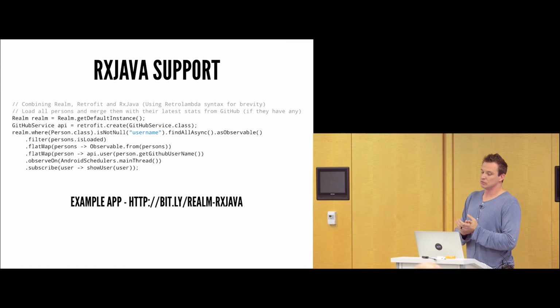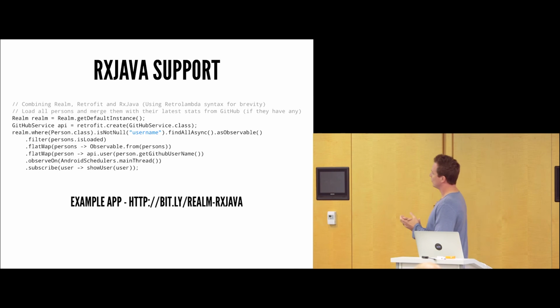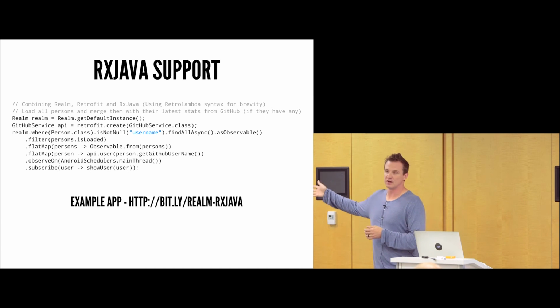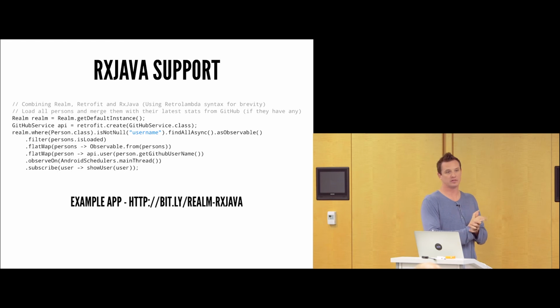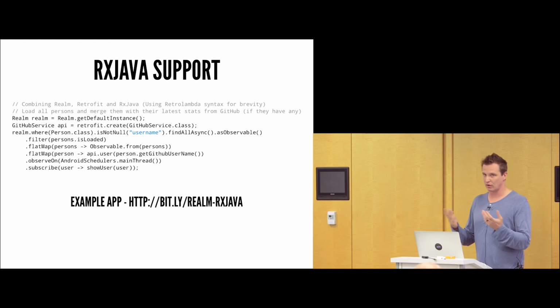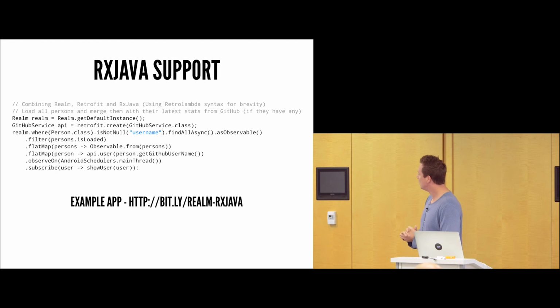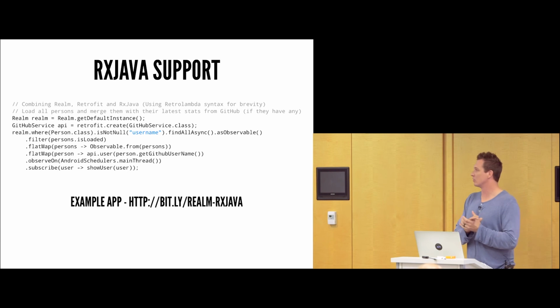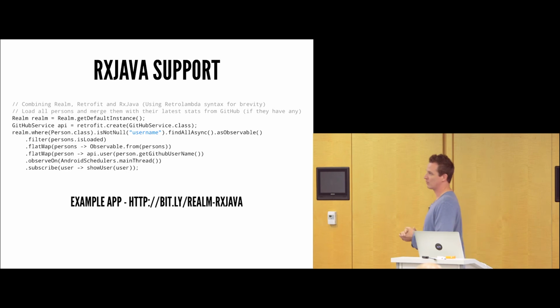So the only stipulation here is that you notice there's no schedulers listed in here. You cannot provide a scheduler. So you can't say, hey, run this on schedulers.io. For those of you familiar with Rx, it means run it on the IO bound scheduler. You have to use the asynchronous stuff here for Realm. So the scheduler support is not built in. They are working on some type of mechanism to maybe provide some type of Realm scheduler. That's again tracked on the RxJava GitHub page.